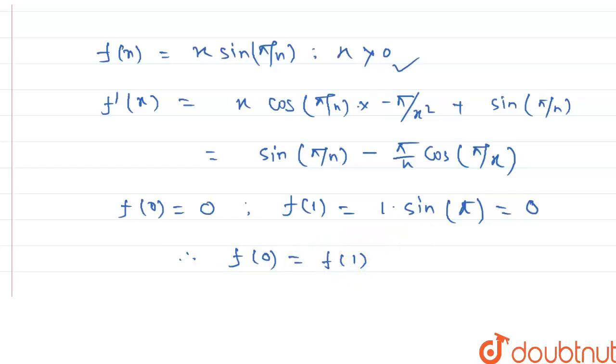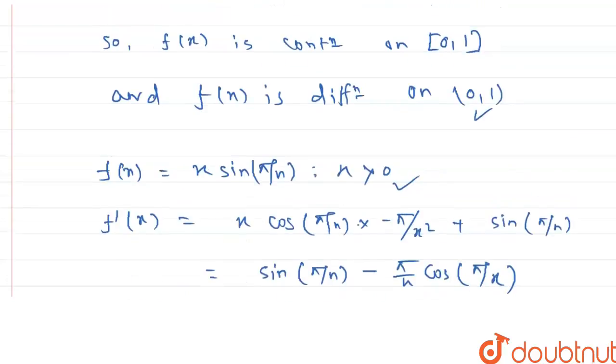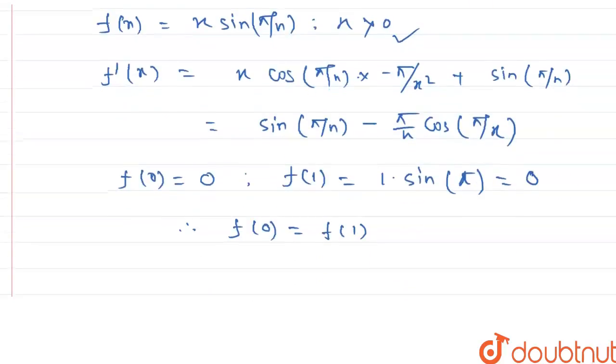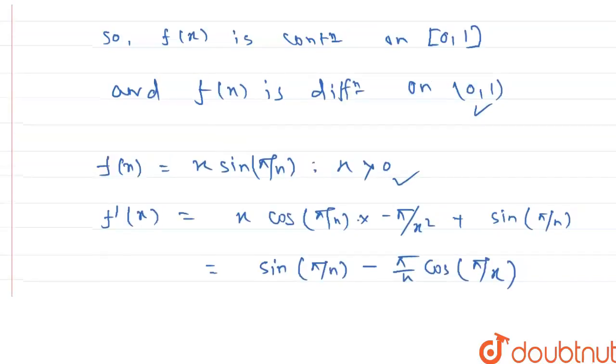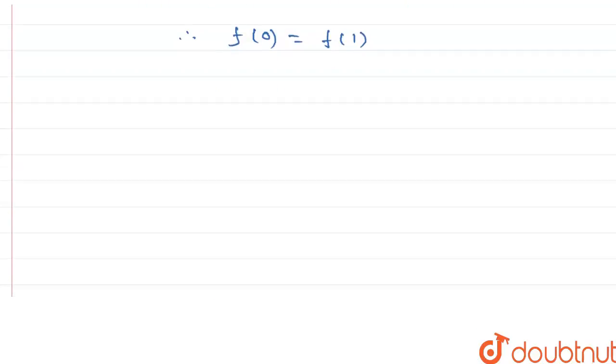Okay. So here we see that all the conditions of Rolle's theorem for f of x are satisfied. Again, if we consider the function sine pi by x, and set sine pi by x equals to 0, what are the points where the value of sine pi by x equals 0?